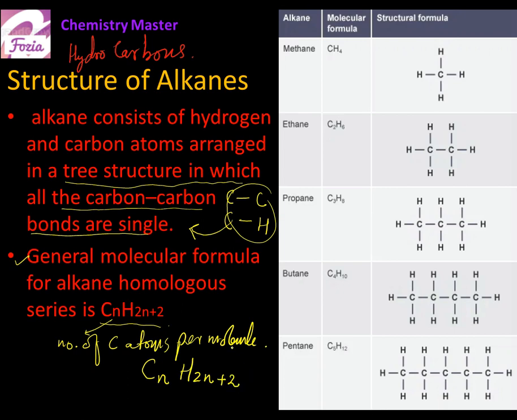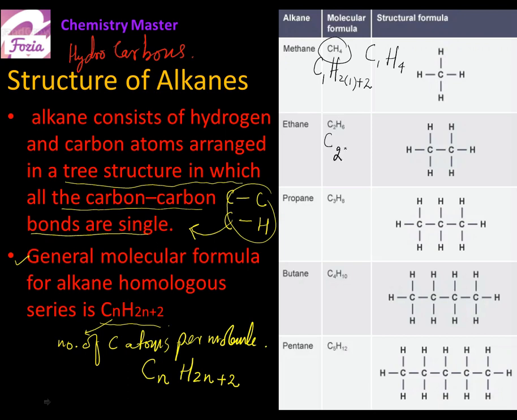Okay, now we see the very first member of this series is methane. Now you see the methane has only one carbon atom per molecule. So here it goes. I will be putting carbon 1 in place of n. Then hydrogen will be 2 times of 1 plus 2. So this is how we can confirm the molecular formula of methane should be C1H4 or simply CH4.